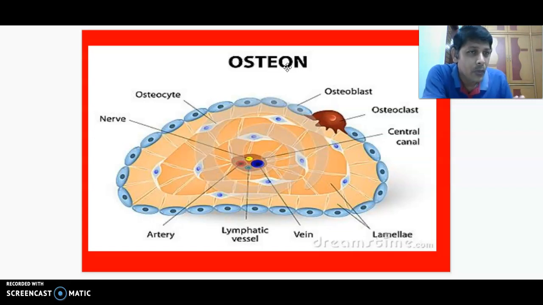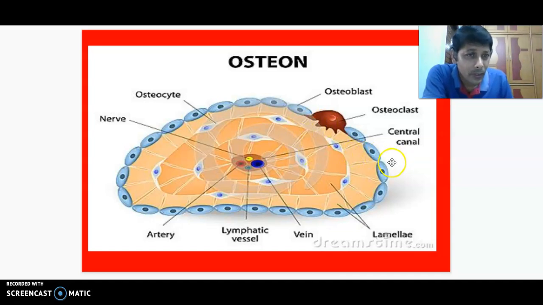unit of bone, we learned it consists of what? One is called the Haversian canal. In the Haversian system, the Haversian canal is present. In this Haversian canal, I told you there is a lymphatic vessel, an artery, a vein, and a nerve. These nutrients diffuse to this part.